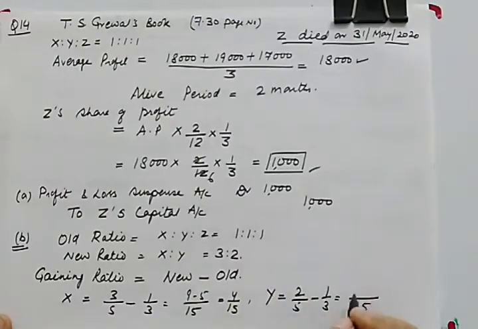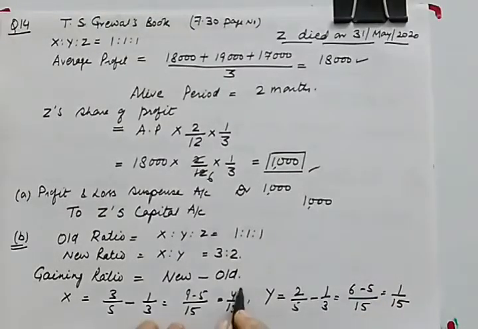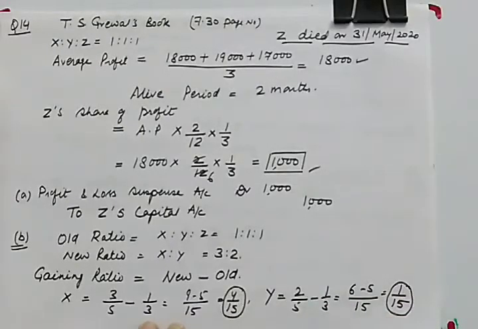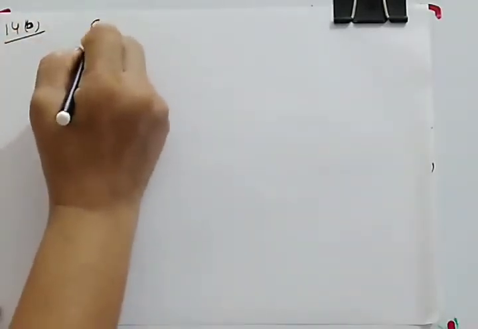LCM 15, so 6 minus 5, it is 1/15. I told you that you can combine the gaining ratio if denominators are the same. So here in case B, this is question number 14 continued, B part, the gaining ratio is 4:1.